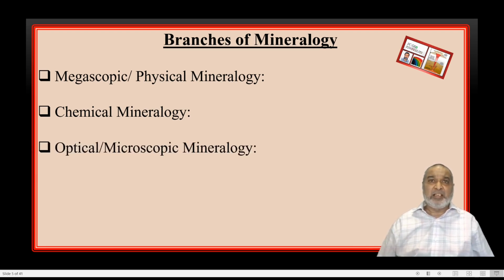The third branch, microscopic mineralogy, or it is called optical mineralogy, where we can take a thin section of a mineral and, with the help of the microscope, study its optical properties, whether its properties in plane polarized light or in cross Nicol. So we can study the optical properties of the mineral with the help of the microscope. Then that branch will be called optical mineralogy, where we are going to study the thin section of the mineral. So that branch is called microscopic, or optical mineralogy.